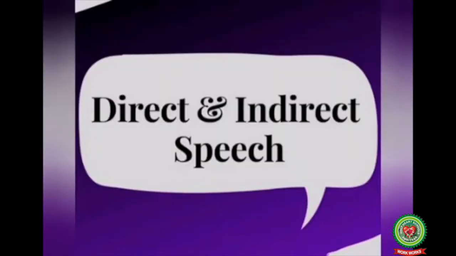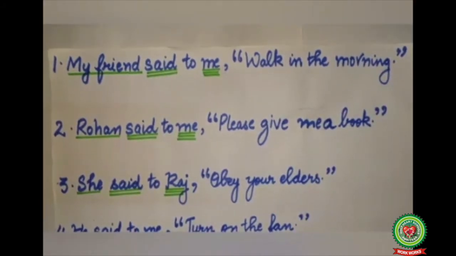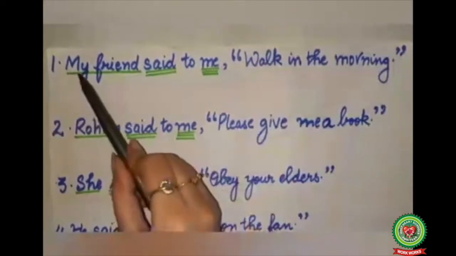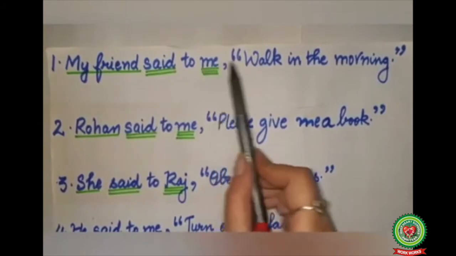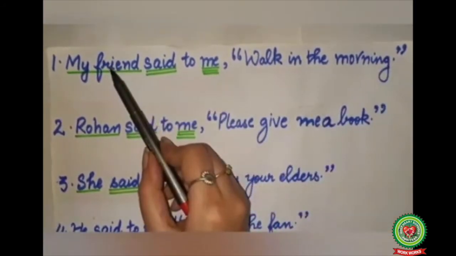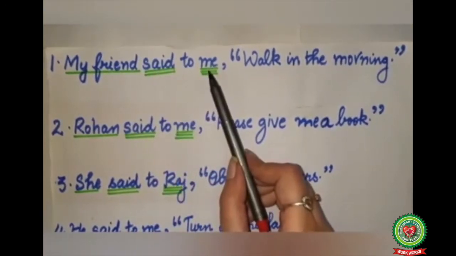Next, we are going to discuss a few more examples of imperative sentences from direct to indirect. Now, see sentence number 1. My friend said to me, walk in the morning. My friend said to me is the reporting verb. Walk in the morning is the reported speech. My friend is the subject, single underline. Said is the verb, double underline. Me is the object, so triple underline.